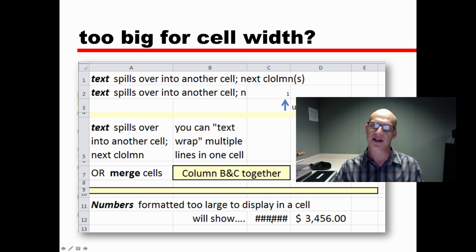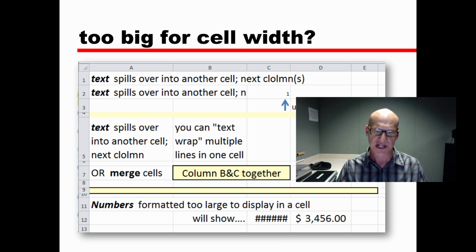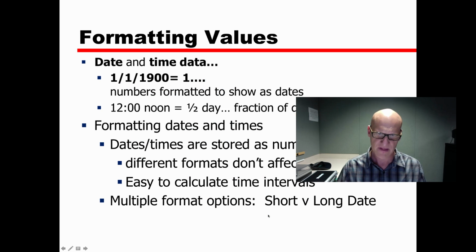That's really polite because if it was a number like 1 million, but the cell was too small and it chopped it off, we might read that as 100 or 1,000 and be totally wrong. So it's actually very polite of Excel to show us those railroad tracks and let us know that we need to widen this column so we can see the whole number.